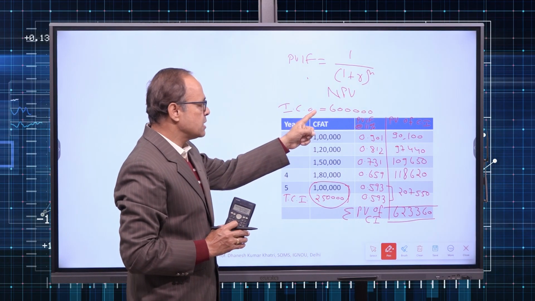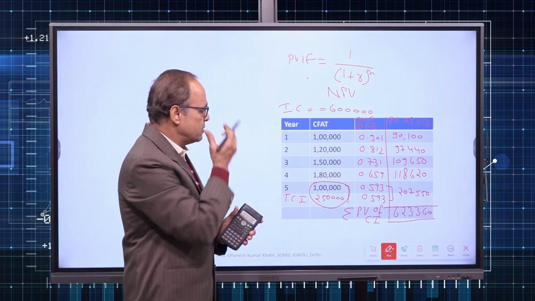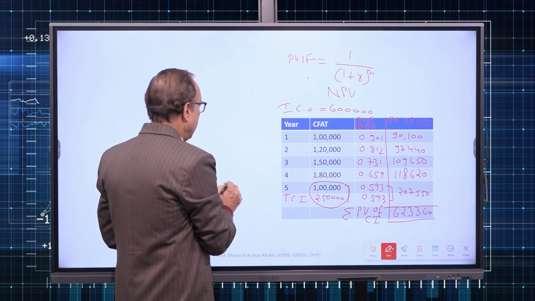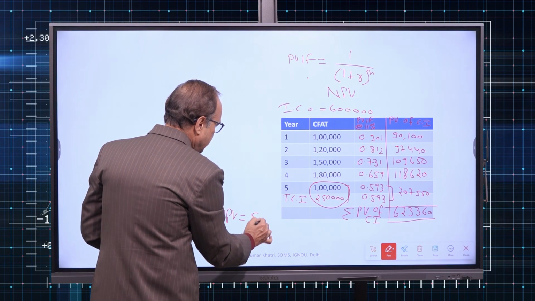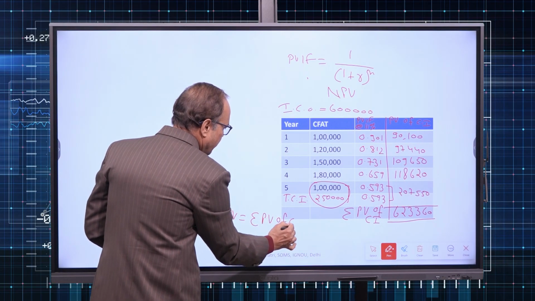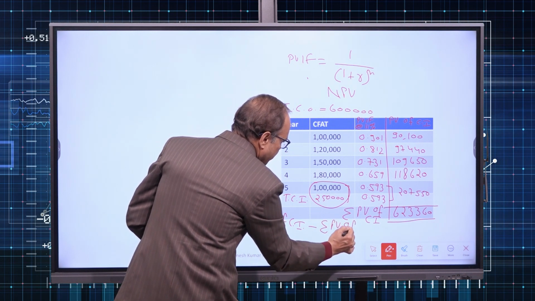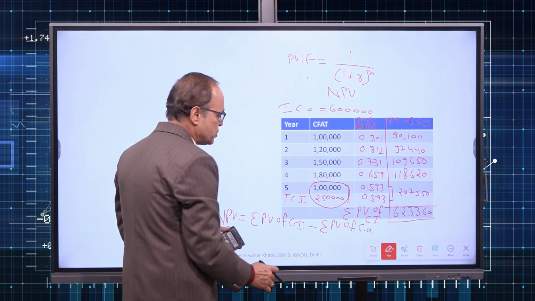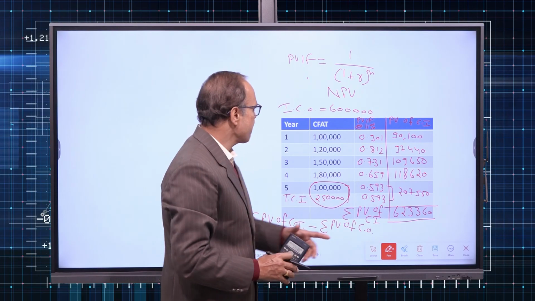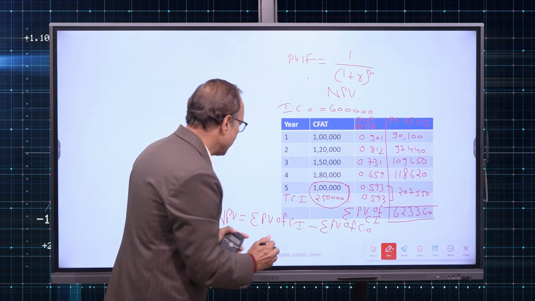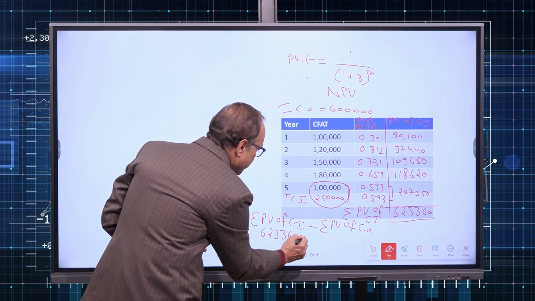Present value of initial cash outflow is 6 lakh. Present value of all the cash inflow is 6,23,360. Now we can calculate NPV. Formula for NPV is simple: summation PV of cash inflow minus summation PV of cash outflow. That means our total PV of cash inflow is 6,23,360, and from that if we deduct 6 lakh, how much do we get? 6,23,360 minus 6 lakh.